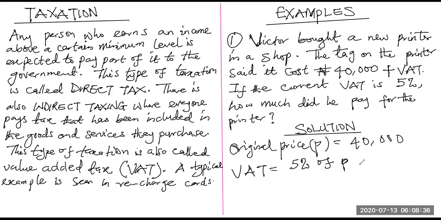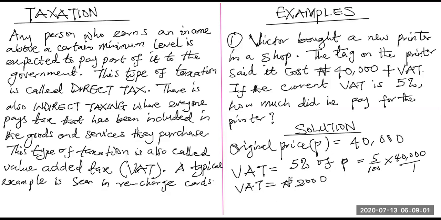This is just one printer. That will give us 5 over 100 multiplied by 40,000 over 1. We cancel 20, we have 400, and 400 times 5 gives us 2,000. So the VAT is equal to 2,000 naira.